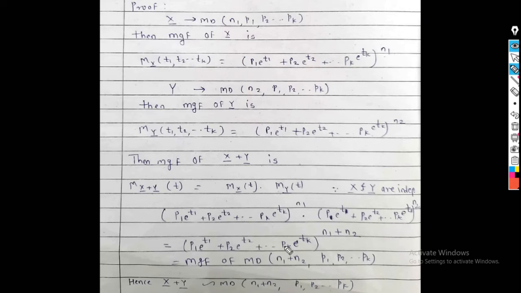So obviously this is the MGF of what? A multinomial distribution with parameters n1 plus n2, p1, p2, ..., pk. So we can say that if vector x and vector y are multinomial random variables and if they are independent, then the addition of these two vectors, that is vector x plus vector y, follows a multinomial distribution with parameters n1 plus n2 comma p1, p2, ..., pk.